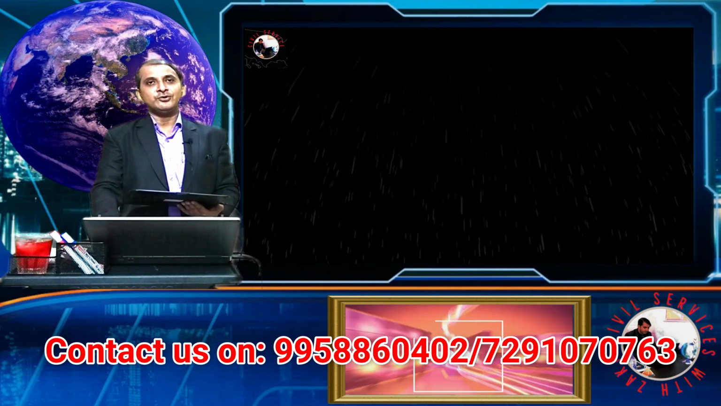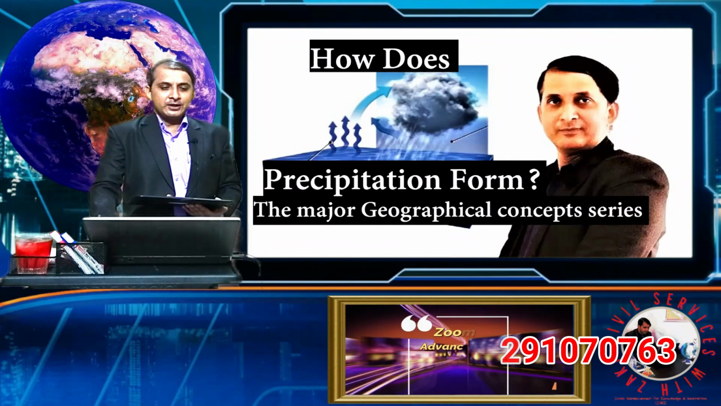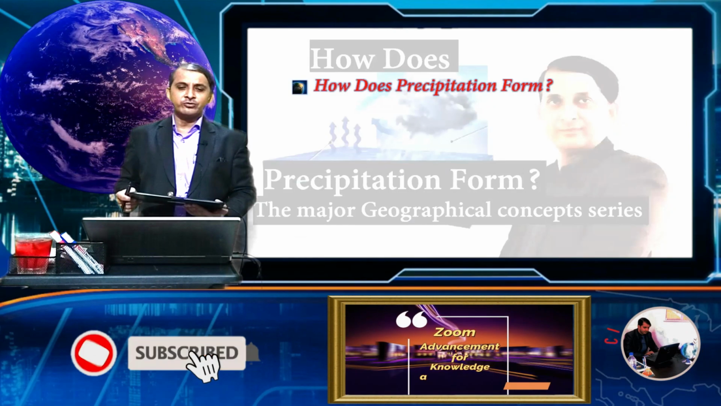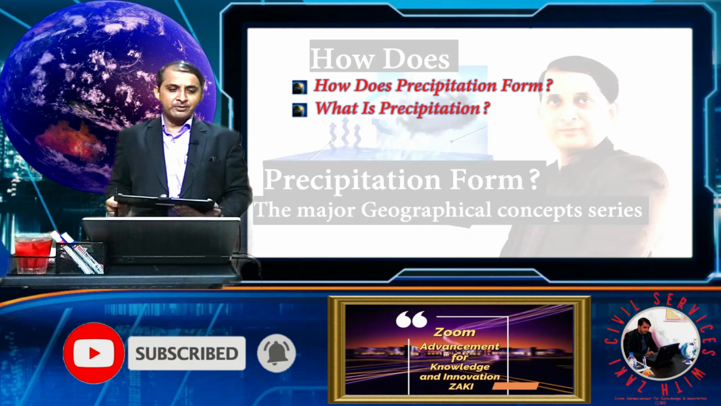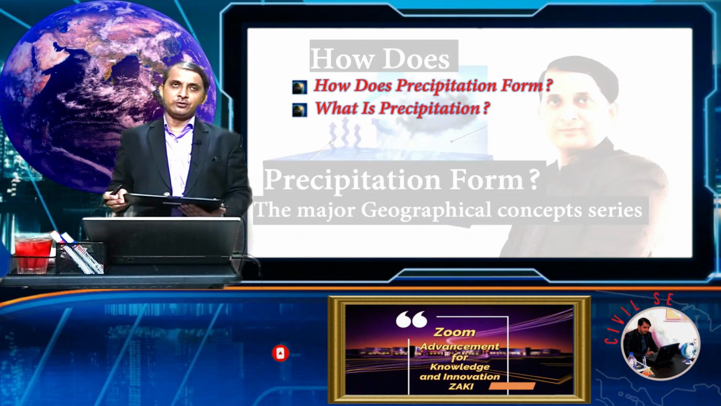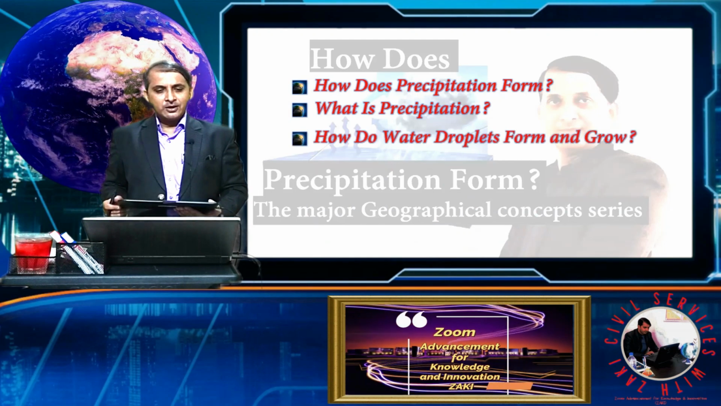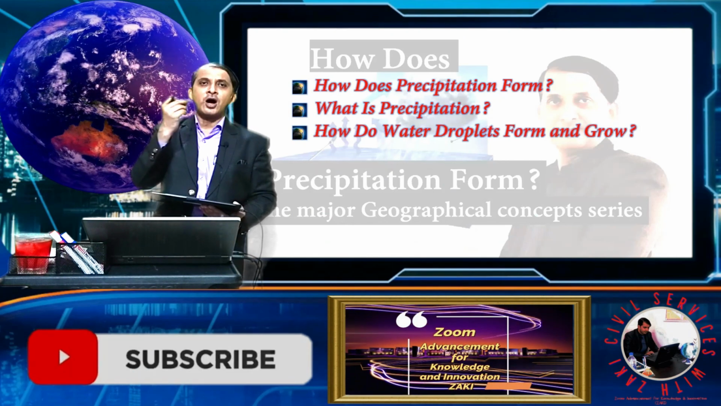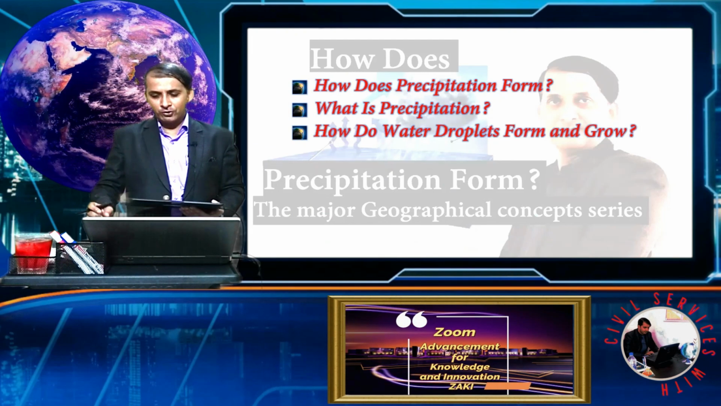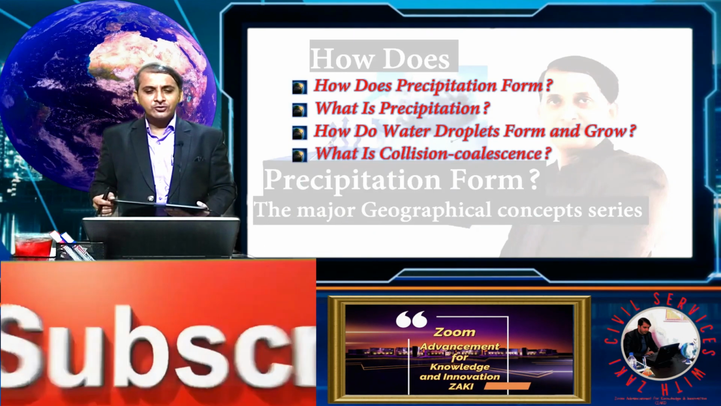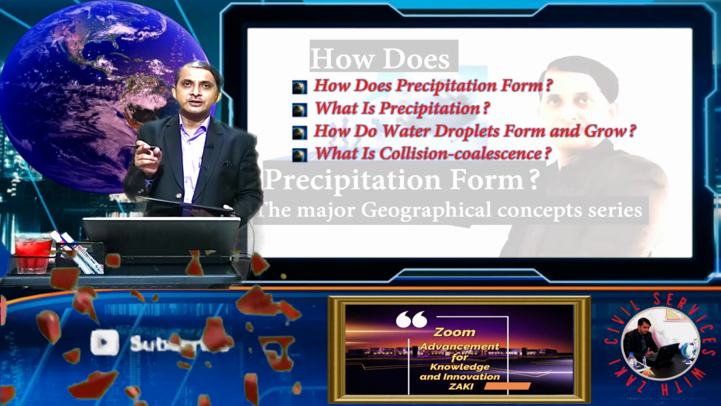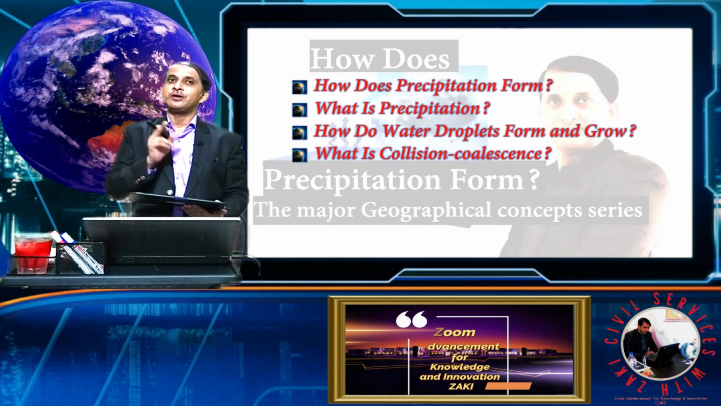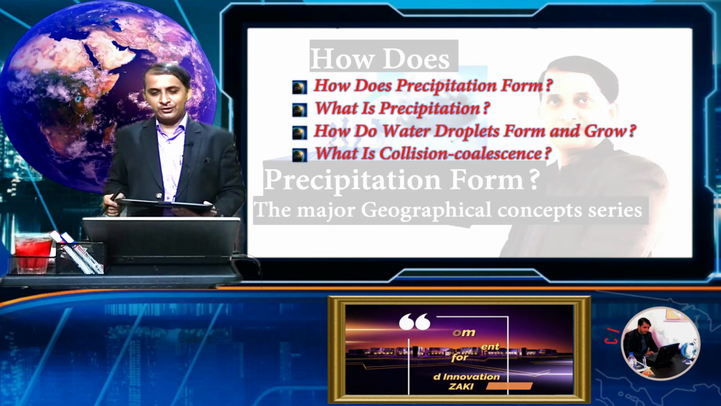So let's move forward and see the topics which will be discussed today. Number one, how does precipitation form, and number two, what is precipitation. We will also see how water droplets form and grow. If you see a raindrop, how do these raindrops form and grow? And another thing is, what are collisions in precipitation? We discuss all these topics, so stay with us till the end of this video.